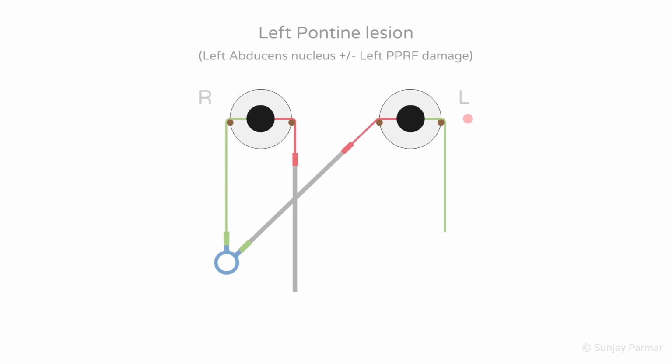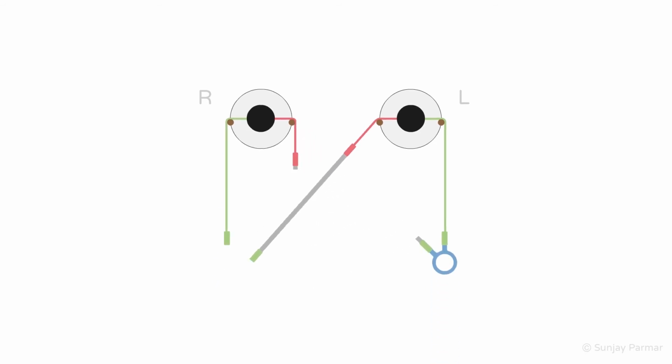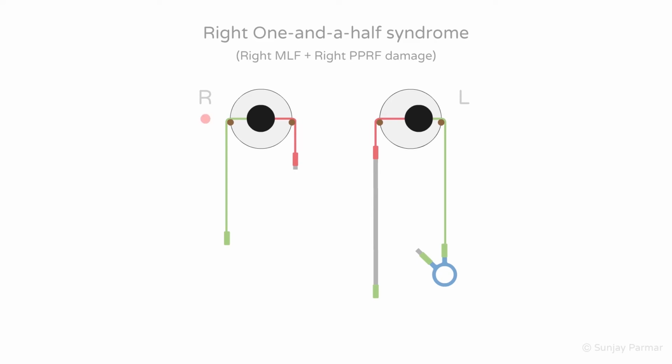If you have right PPRF damage causing a right horizontal gaze palsy, but then also damage the right MLF to cause a right INO, you get what is known as right 1.5 syndrome. The 1 stands for the fact that when attempting to look right, there is a full right horizontal gaze palsy. The half stands for the fact when looking left, there is half of a left horizontal gaze palsy, as the left eye can abduct fine, but the right eye cannot abduct.